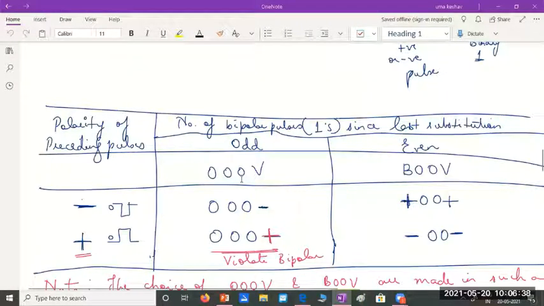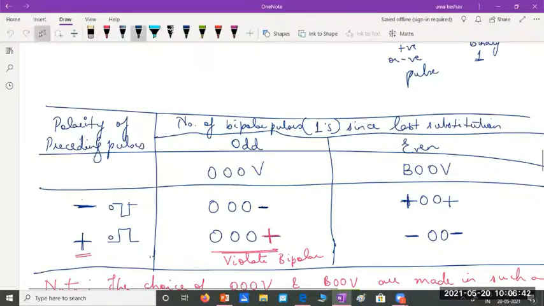And when you count the number of ones, for example, we had considered examples. Say the last substitution happened here. I had 4 zeros and I substituted with something like this.